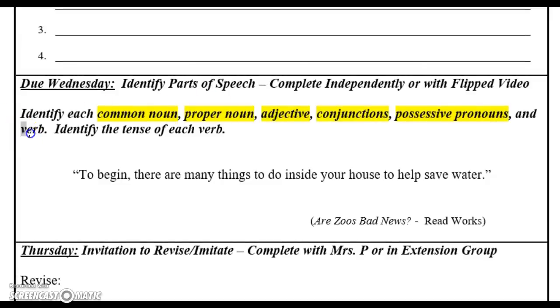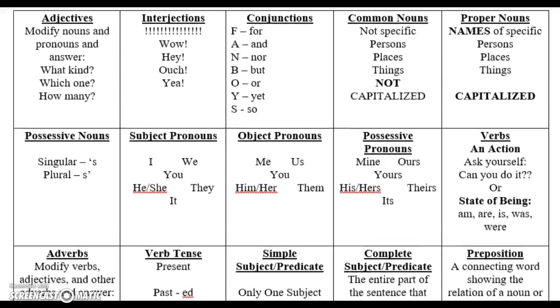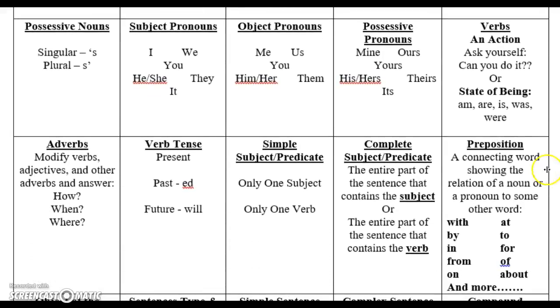Last one is a verb. Go through and see if you see any verbs. Verbs are generally action words, and if you can act it out, it would be a verb. However, there's another kind of verb called a being verb. Let me see if they have them listed in here. Verb, state of being. Also look for your state of being verbs, and these are words like am, are, is, was, and were. So a verb is either an action, something you can do, or it's a state of being: am, are, is, was, and were. So take a second and look at your sheet and see if you see any of those words in your mentor sentence.